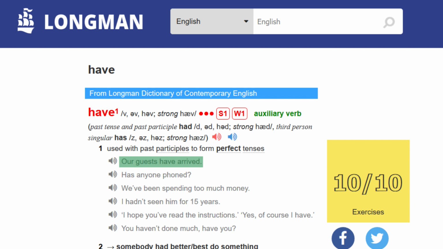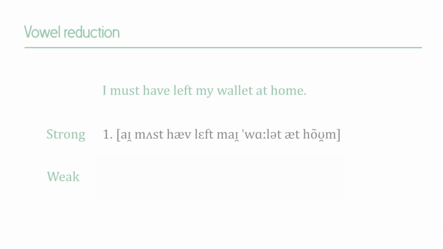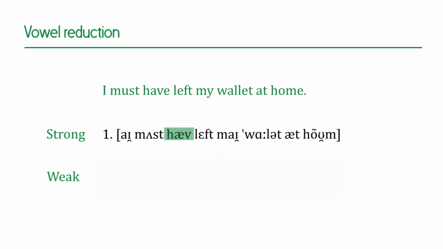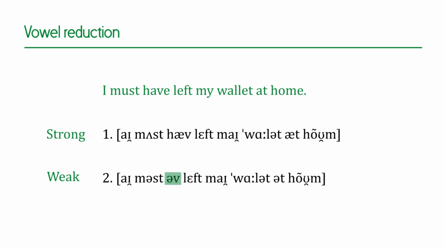"I must have left my wallet at home." You see, even the word "at" has a strong form and a weak form. Even the word "must" has a reduced form. You see there's a strong form and there's a weak form.